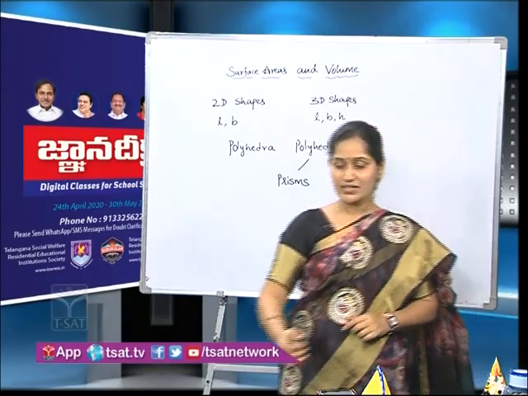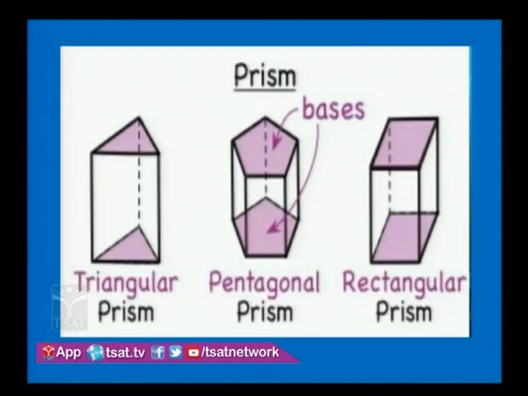Now look at the slide. Here, a triangular prism, because the base is in triangular shape. Pentagonal prism, because the base is in pentagonal shape. Rectangular prism, the base is in rectangle shape, and particularly we call it a cuboid. Is it clear, children? Yes, I hope you are understanding.